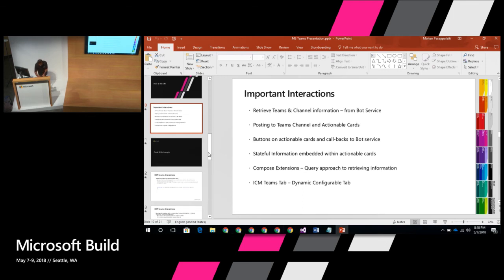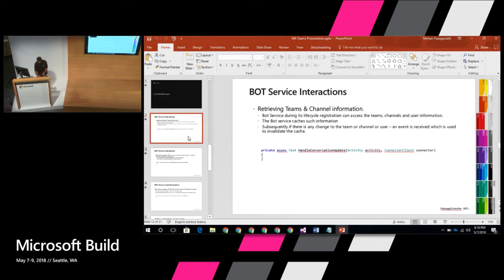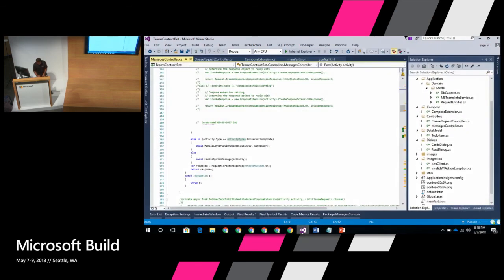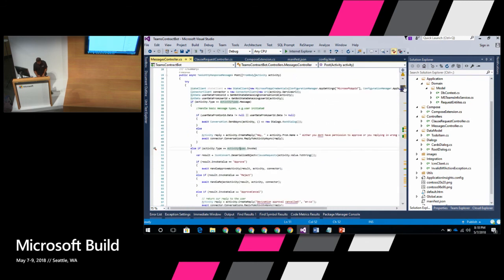I'm just running short of time, so let's take a quick look at some of the code that went along with it. Retrieving channel information starts with this particular method, which is the message handler, which is basically the post method that I was talking about. You can see that you either get a message or an activity, and here you're figuring out whether it's an approve or a reject, what activity you need to do, what was the user's intent, and you act according to that.